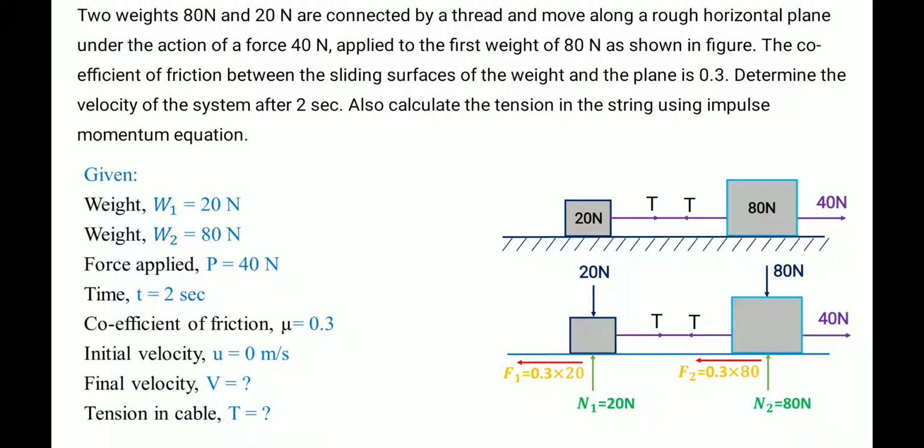So this is the free body diagram. Here we mentioned all the forces acting on it: horizontal force, self weight, then support normal reactions and frictional forces. Here tension is also acting.